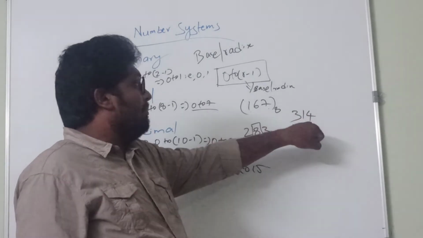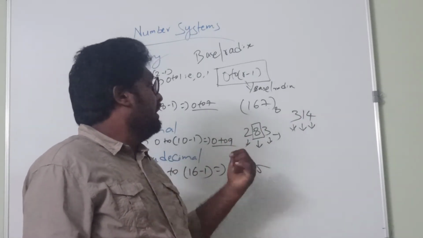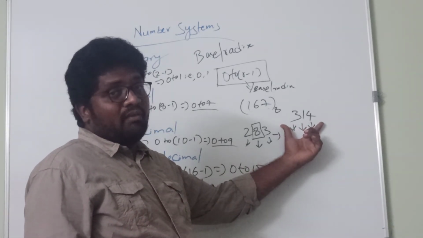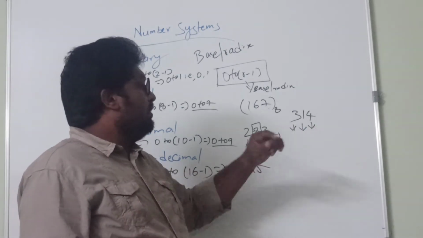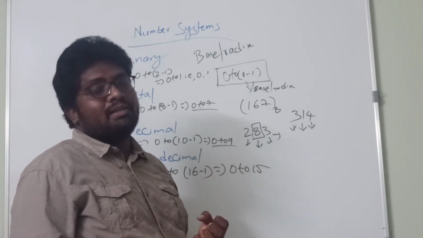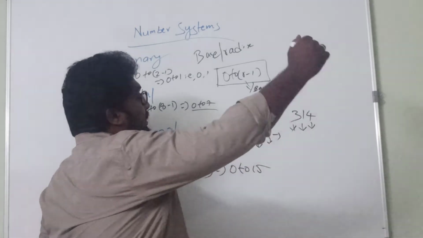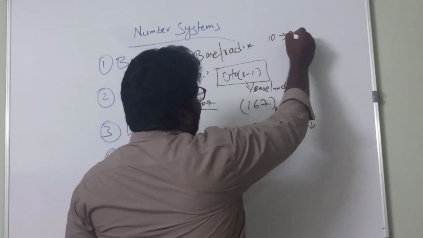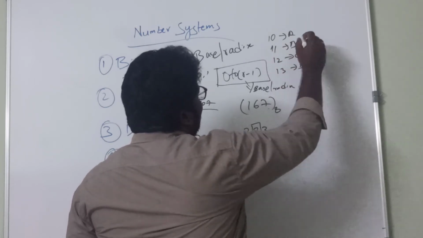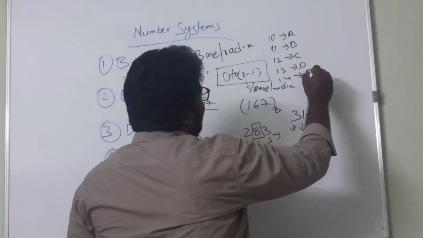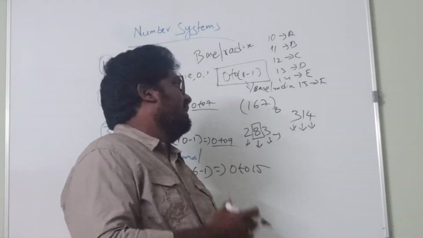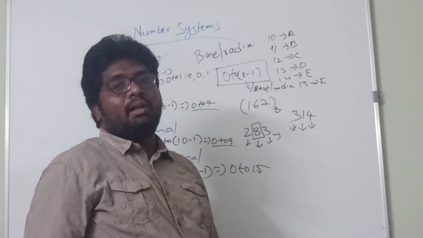He might think that this number is an octal number system, or it might be a decimal number system, because all the digits present here are in the range of 0 to 7 and 0 to 9. So this is the reason the 2-digit numbers present in a hexadecimal number system are encoded. That is, 10 is encoded as A, 11 as B, 12 as C, 13 as D, 14 as E, and 15 as F. This is the reason the 2-digit numbers in a hexadecimal number are encoded.